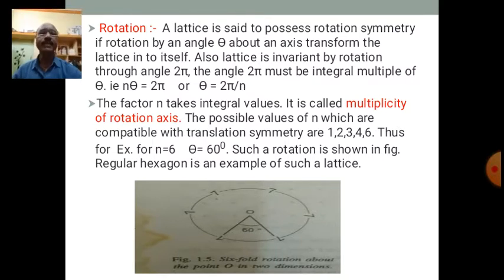Then we can write the relation like this: n theta is equal to 2 pi, or theta is equal to 2 pi by n, where n is an integer. The factor n takes integral values. It is called the multiplicity of the rotation axis. The possible values of n which are compatible with translation symmetry are 1, 2, 3, 4 and 6.